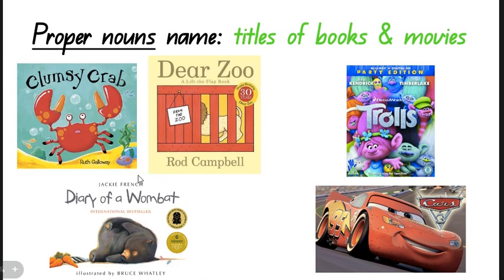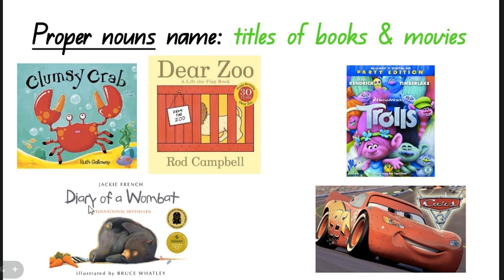Proper nouns also name the titles of books and movies. So you can see here this book. This looks like a cute book. It is called Clumsy Crab, and Clumsy Crab begins with a capital C. And then you may know this book. I've seen this book before. It is called Dear Zoo, and Dear and Zoo begin with a capital letter.